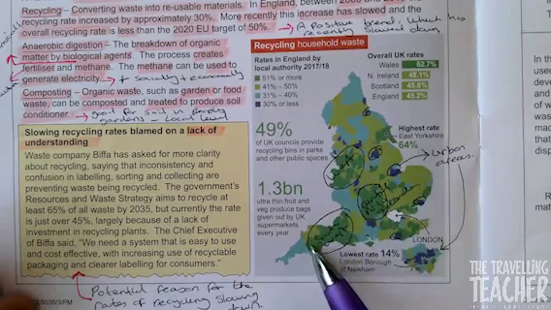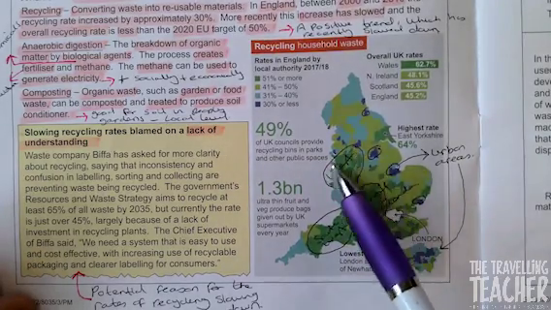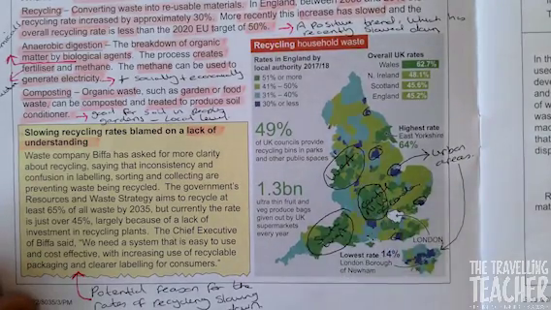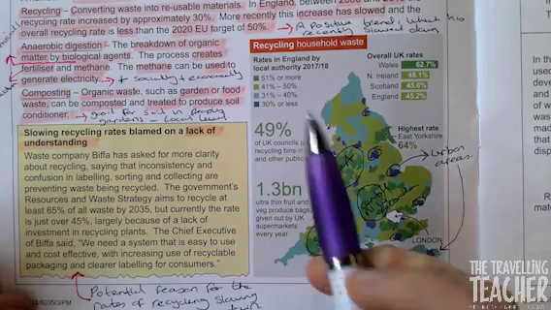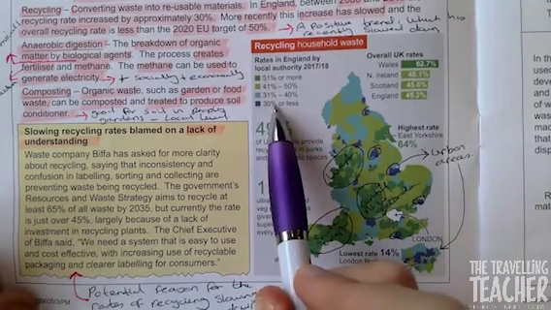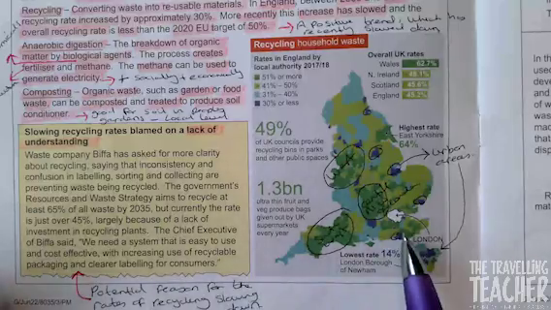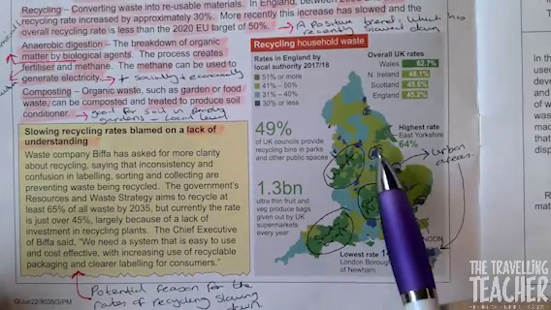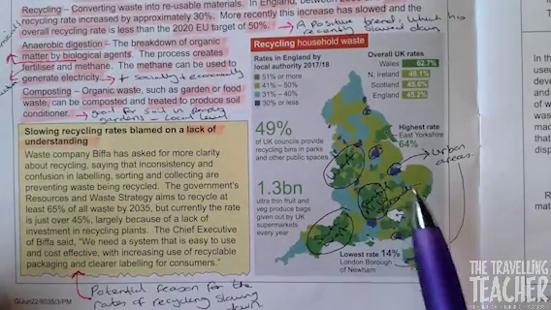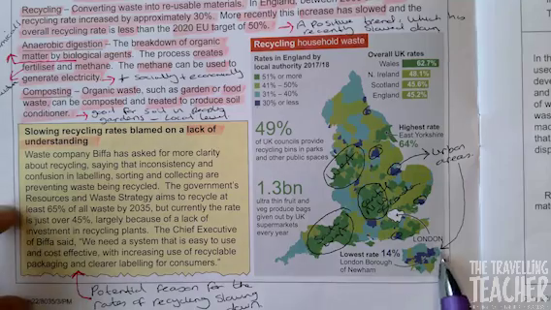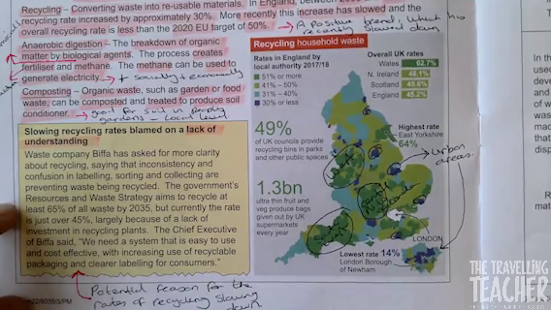So obviously you would just mention these areas here, given compass directions. Or it could be, which areas have 30% or less and need to improve. You would just describe, using compass directions, the location of the areas in purple, including London.